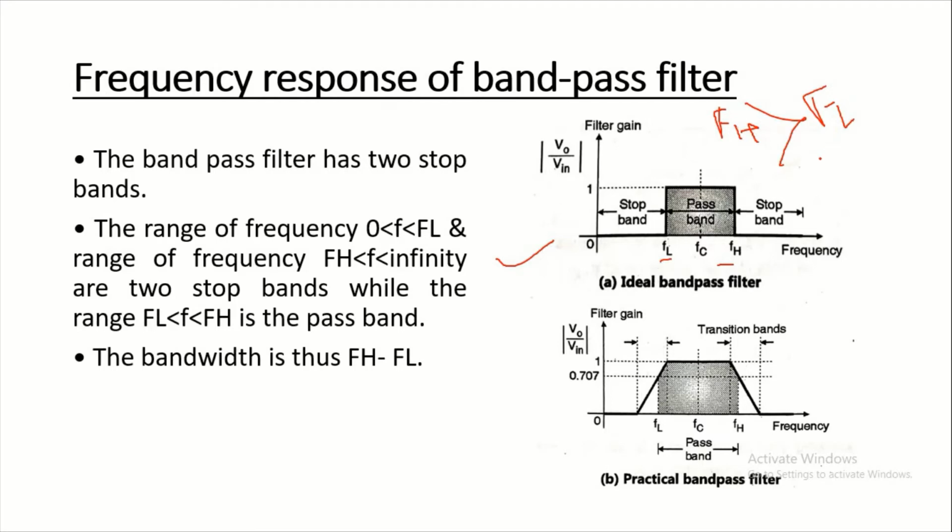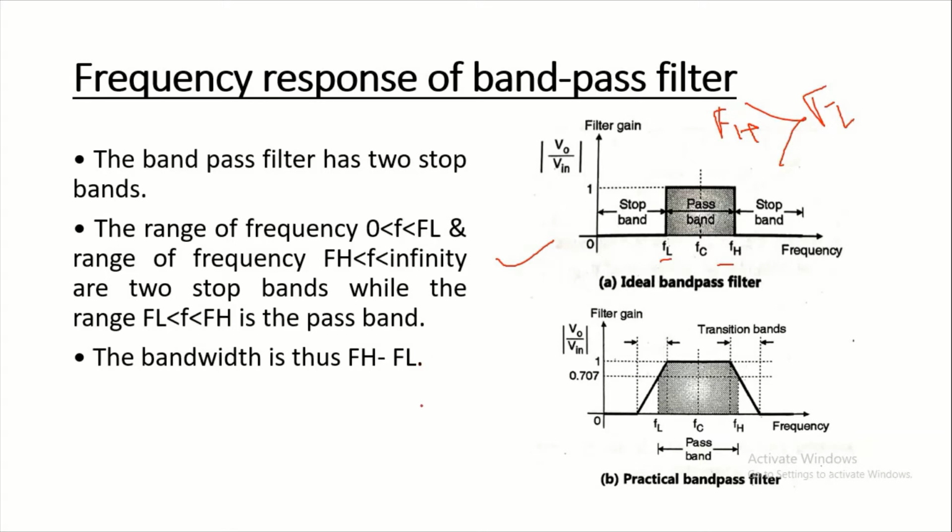The frequencies outside this band lie in the stop band or the attenuation band. Means only the frequencies between these two frequencies pass through this filter. Below FL and above FH, our stop band is present.